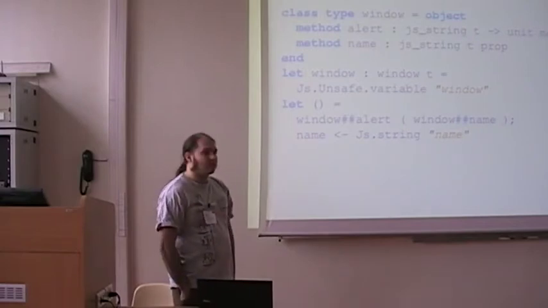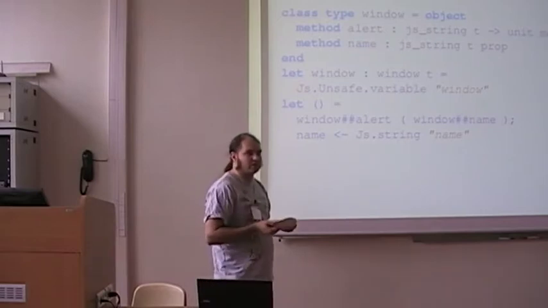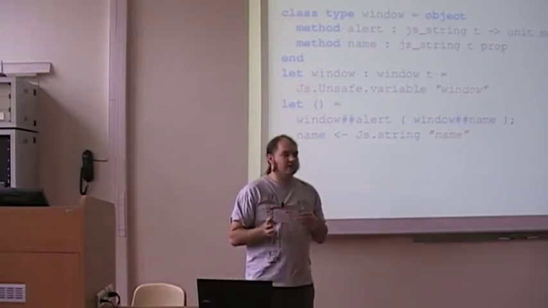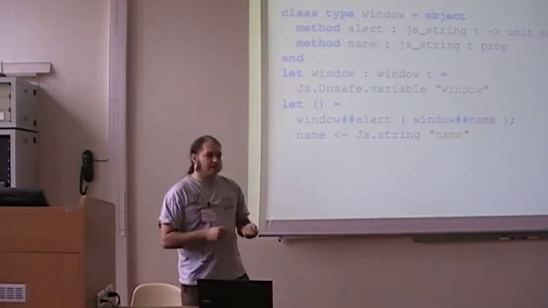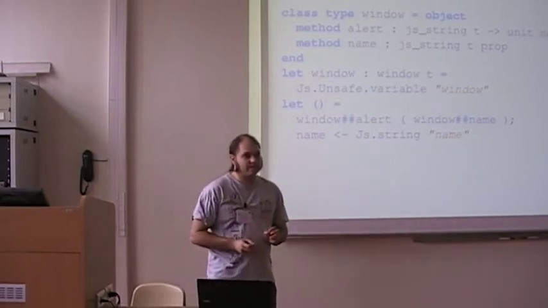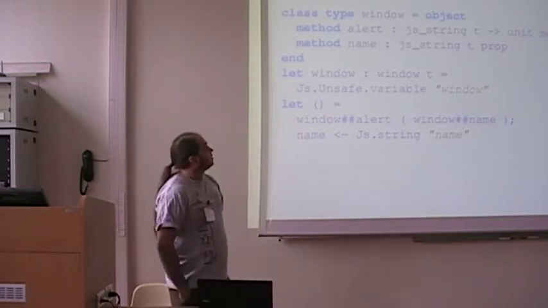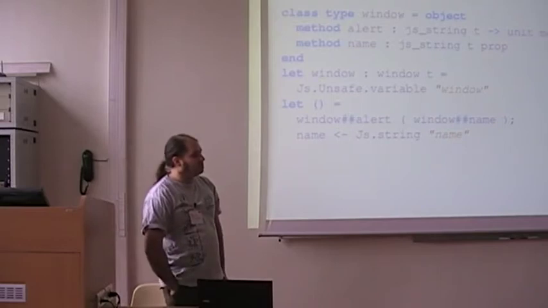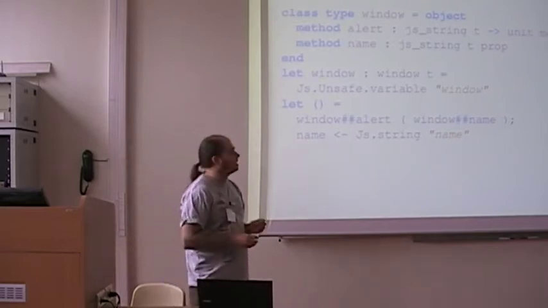The main interest is that when you write your code yourself, you want to use the things that exist in JavaScript. You don't have to write JavaScript to bind. You can do everything in OCaml. It's easier and cleaner. For instance, when you want to access some objects, you just declare the type of the object.